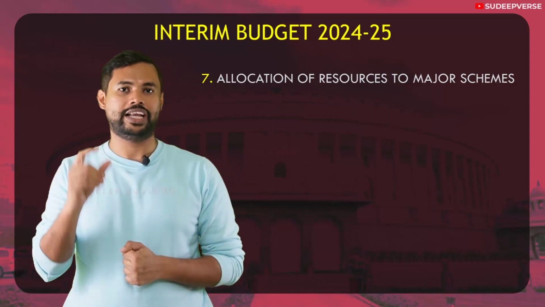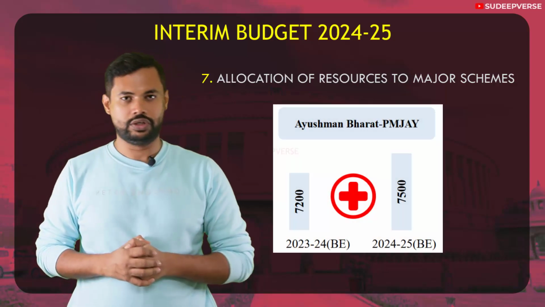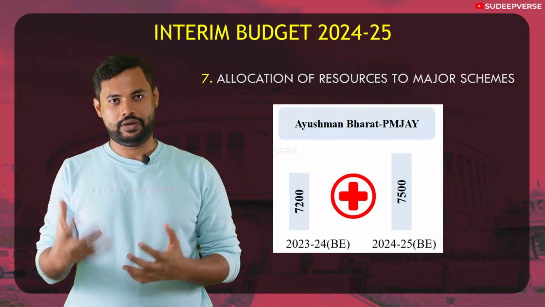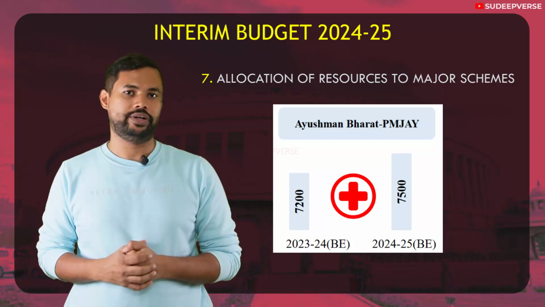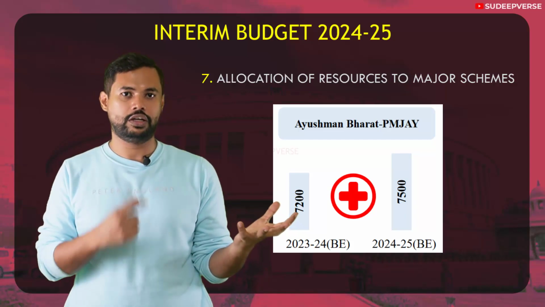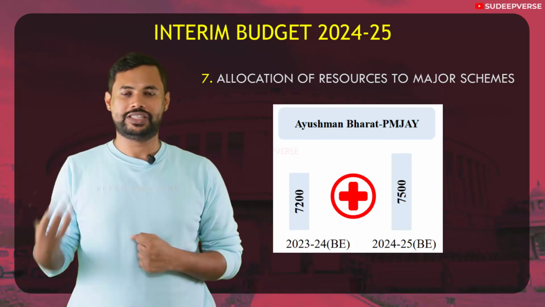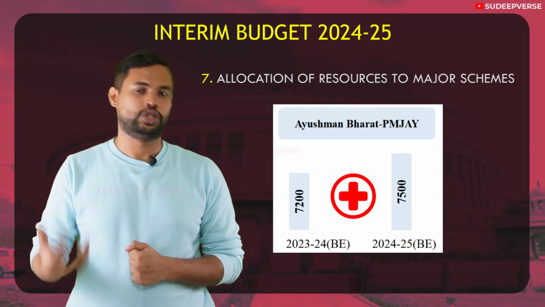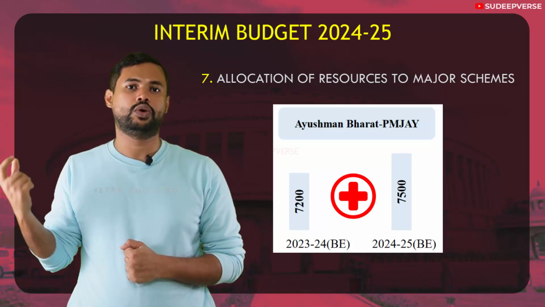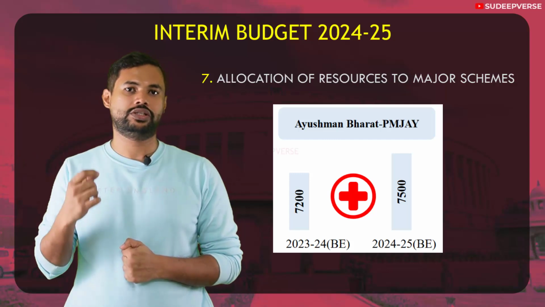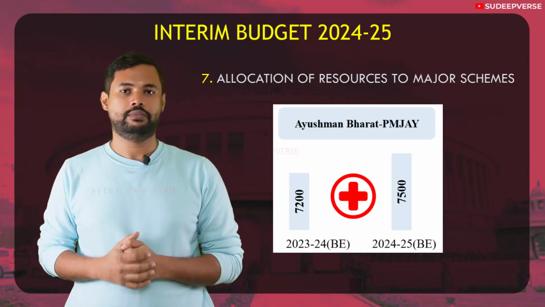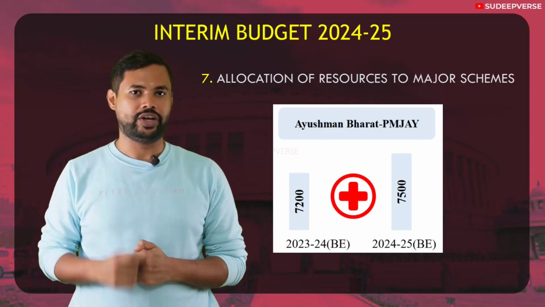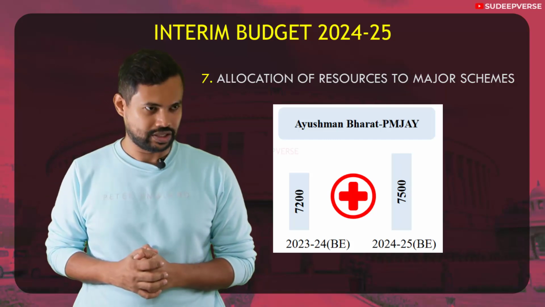The next is, again, as I told, Ayushman Bharat Yojana. This is a scheme in order to improve the health care within our country. It has two components. One is the Health and Wellness Center that focuses on primary health care. The second component is the secondary and tertiary health care that is given through insurance. That is the PM Jan Arogya Yojana. This insurance is up to 5 lakh per family per year, and we are seeing just 4% increase in the allocation in this Ayushman Bharat scheme.